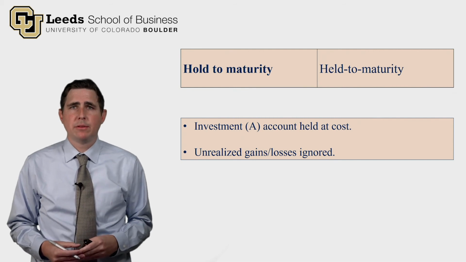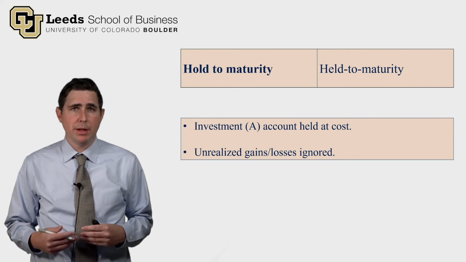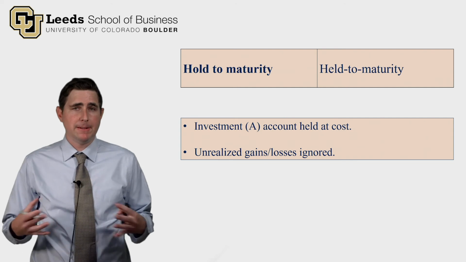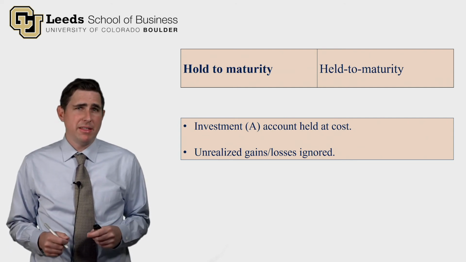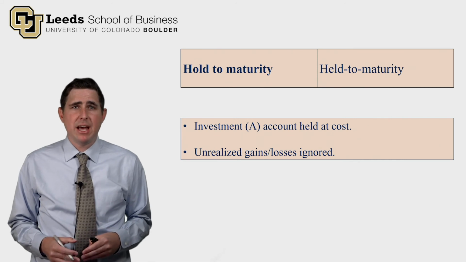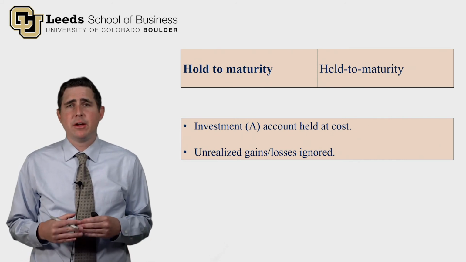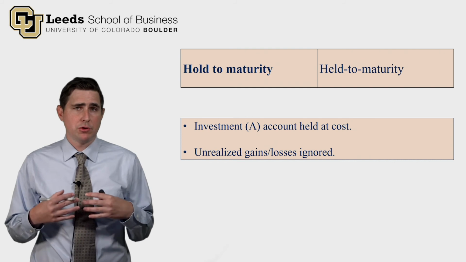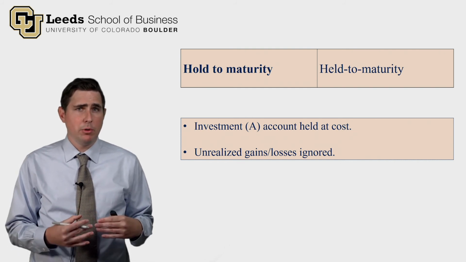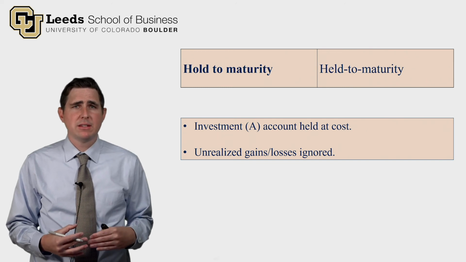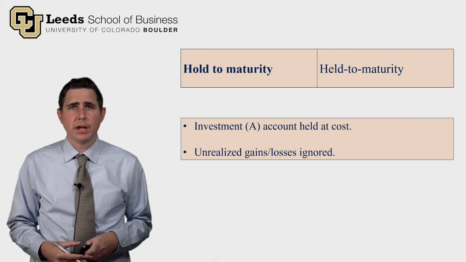Finally, let's talk about the held-to-maturity method, which is when you plan to hold the debt investment until it ends, for the entire contract period. This method is slightly different. The investment account is not held at fair value. It is held at cost. So you just record it for whatever you paid for it and you leave it there. Second bullet point, all of those unrealized gains and losses are just ignored while you're holding it.